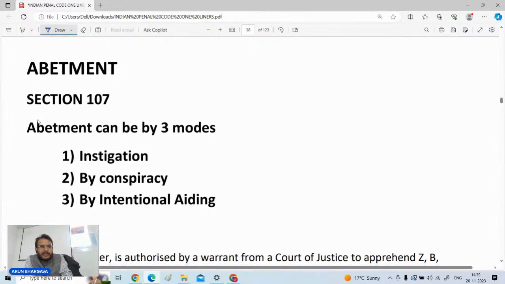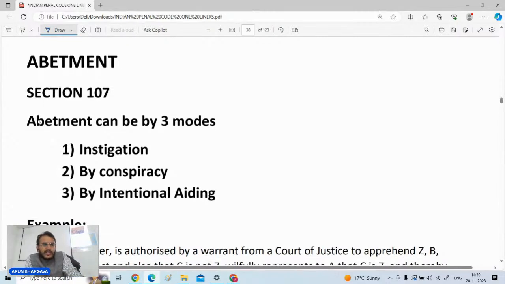बाय नेक्स्ट अभी हम अबेटमेंट वाला एरिया भी आज क्लोज कर लेते हैं. देखो अबेटमेंट में सेक्शन 107 टिल सेक्शन नंबर 120 is there, in which firstly section 107 is saying that what are the three modes of abatement. Three modes are there: by instigation, by conspiracy, by intentional aiding. तीन तरीके से जो है अबेटमेंट किया जा सकता है.